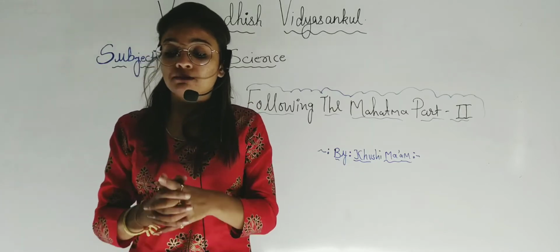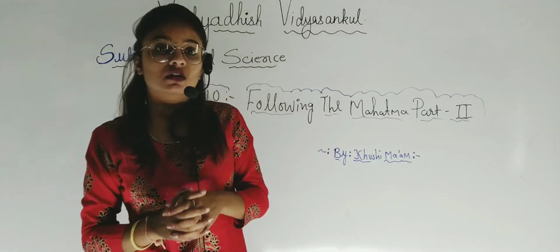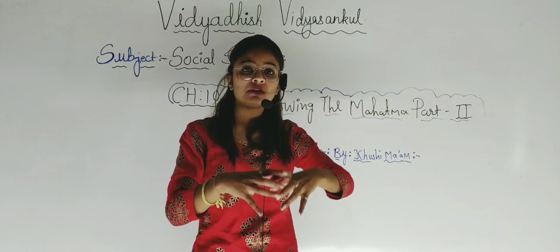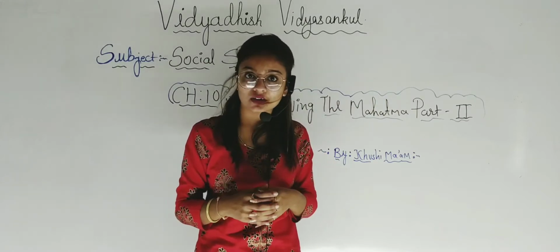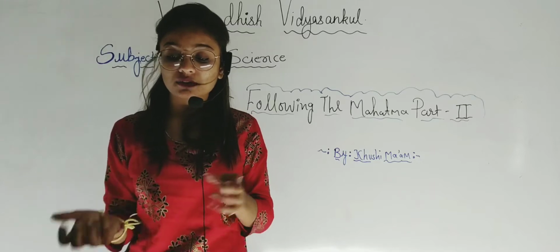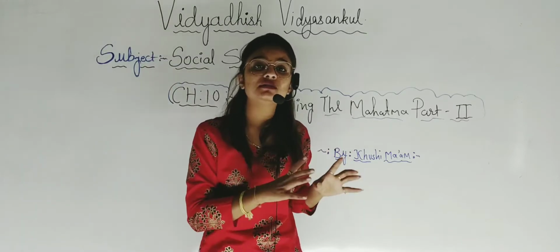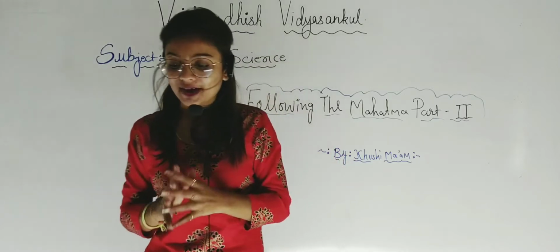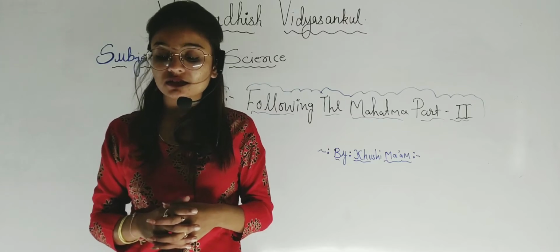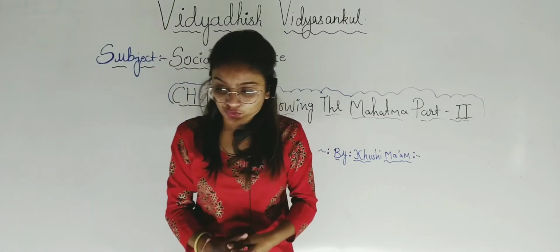Next, meetings were held in every village that was on the route. It started from Sabarmati to Dandi, so in between there were so many villages. So what they did was hold meetings in every village on the route. Next, break the salt law and the significance of Satyagraha in attaining Swaraj, means by breaking the salt law they are attaining Swaraj.